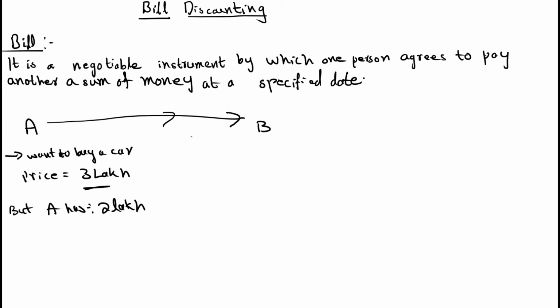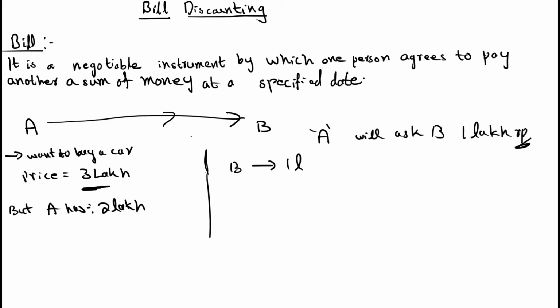He will ask B for 1 lakh rupees, right? B gives 1 lakh to A.